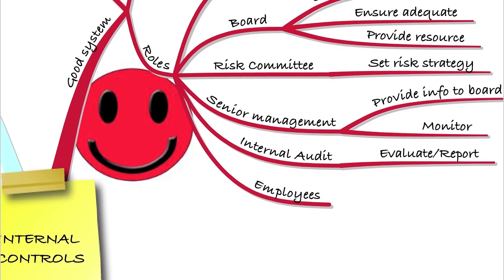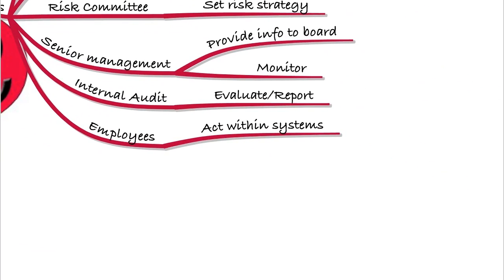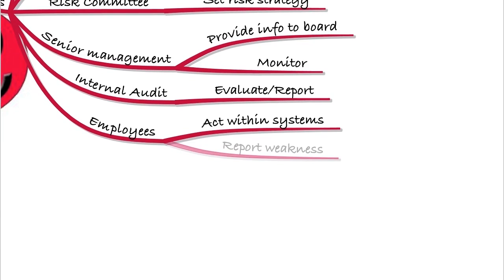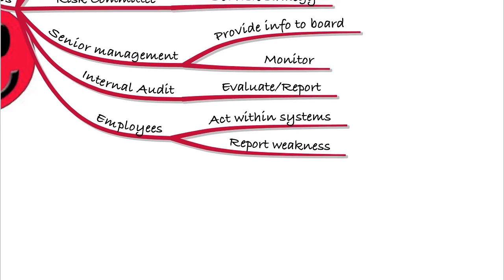Lastly, the employees. So the employees are all important. They're the ones that will actually have to act within the control system. So they will have to implement the controls, they will have to act within those controls, and they should report any weaknesses if they find them. If they think a control isn't working as it should, then they need to report that to the senior management. The senior management then report that to the board, and that is how the internal control system will work. So make sure that you understand those various roles within the organisation.